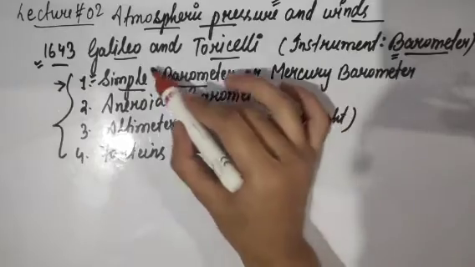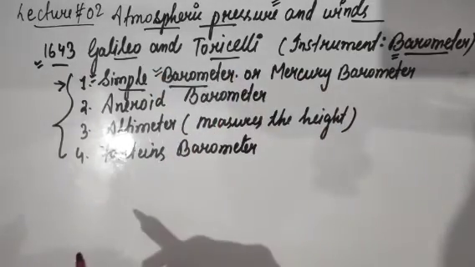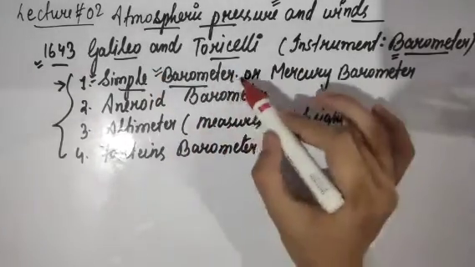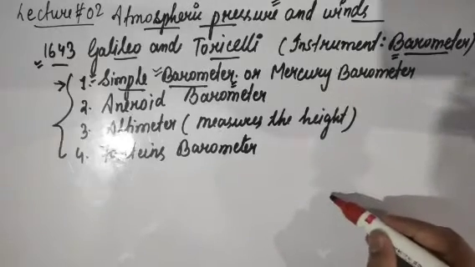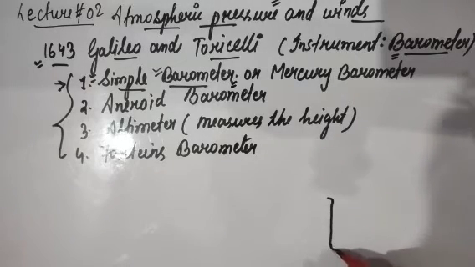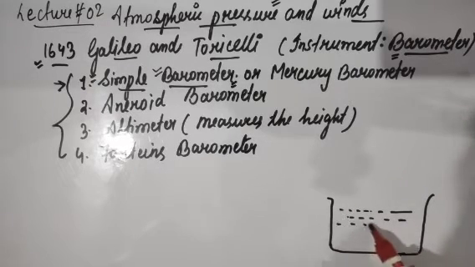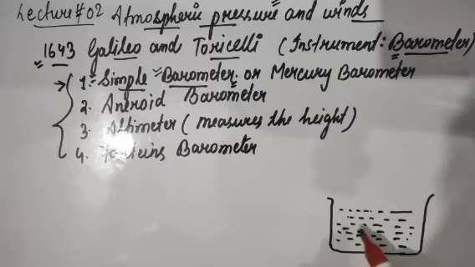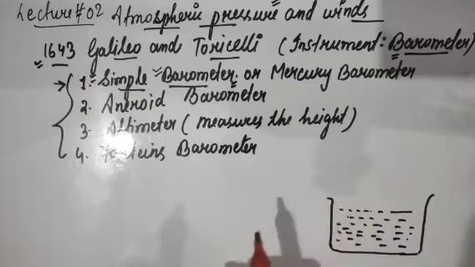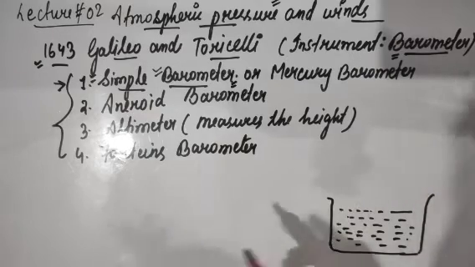Okay, so let's see how this simple barometer works. First of all, let's make this barometer. So what we have to do is take a container. Let's say we have a container like this, and we have to fill this container with a fluid. Primarily this fluid is going to be mercury. Why mercury? Because the density of mercury is very high, which is 13,600 kg per cubic meter. So that is the density.